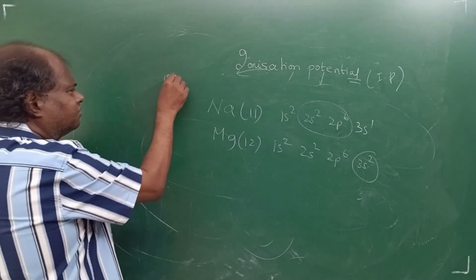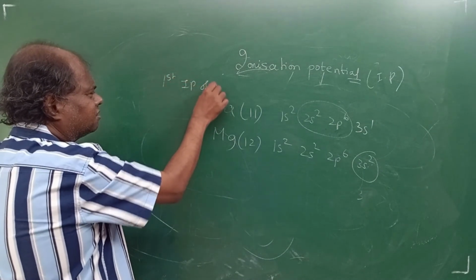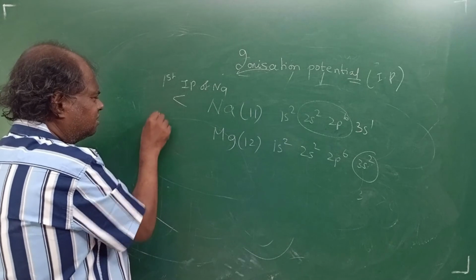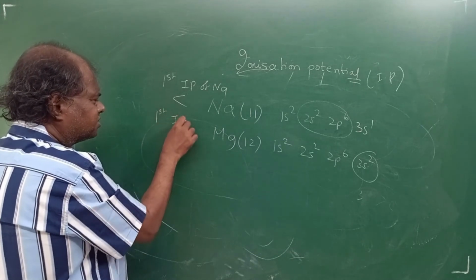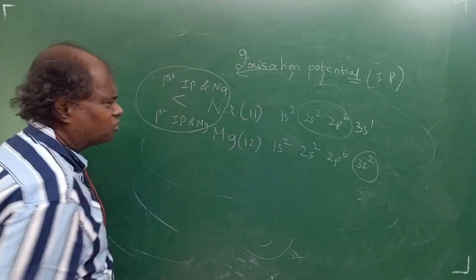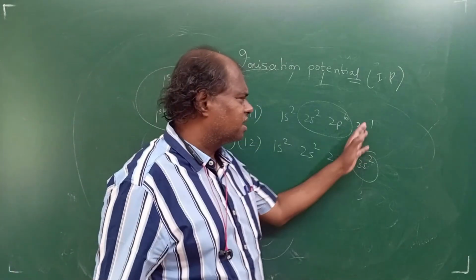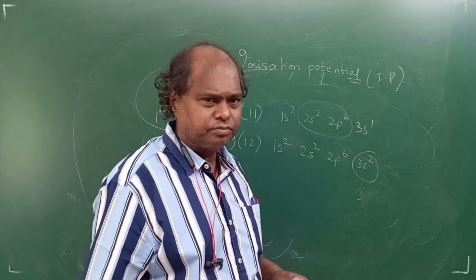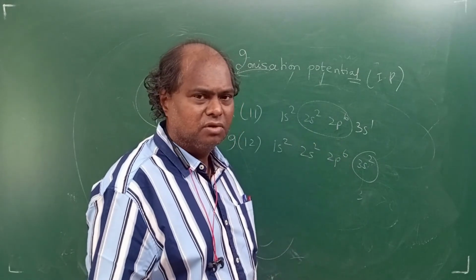So can I say like this? The first IP of sodium will be less than the first IP of magnesium. So sodium's first electron you can remove very easily. Sodium will be very happy actually. Come on, get rid of this, I'll get octet. Clear?